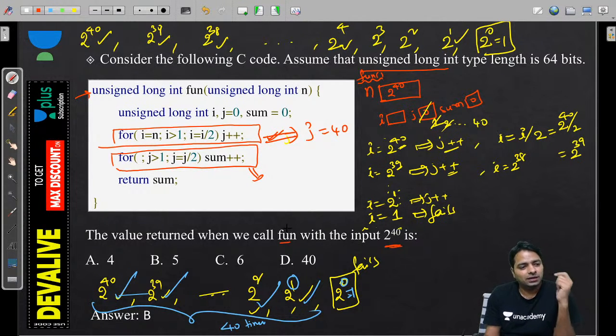Even I could have done it because of wrong calculations. J is the 40, remember. When I is the 1, J is the 40. Now J value 40 is greater than 1. True. And sum is incremented.